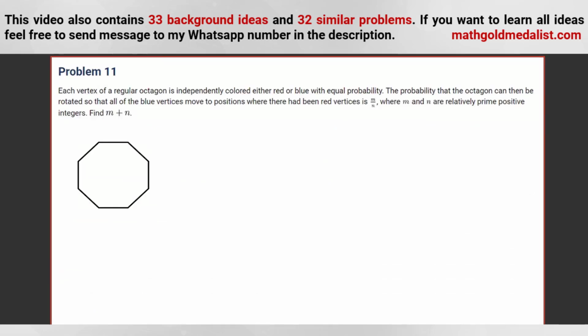Problem 11. It says each vertex of a regular octagon is independently colored either red or blue with equal probability. The probability that the octagon can then be rotated so that all of the blue vertices move to positions where there had been red vertices is M over N, where M and N are relatively prime positive integers. Find M plus N. So here we should use casework.